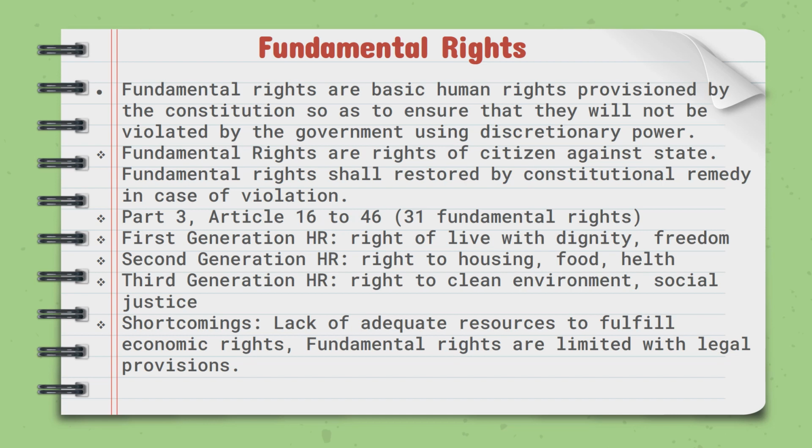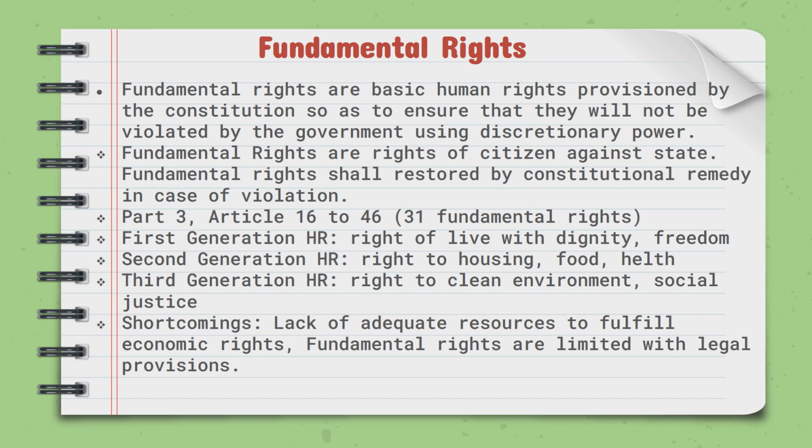First generation human rights: those are the right to live with dignity, right to freedom. Second generation human rights: right to housing, right to food, right to health. And third generation human rights like the right to a clean environment, right to social justice. All these first generation, second generation and third generation human rights are included in our Constitution as fundamental rights. We can explain in this way.